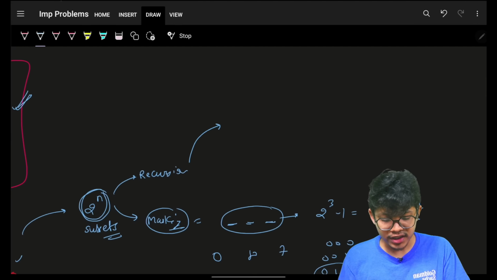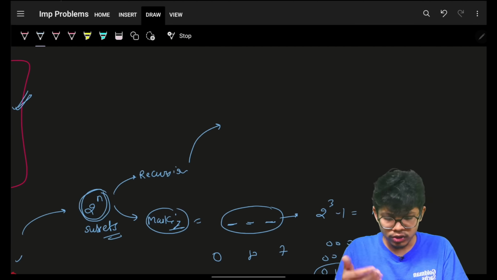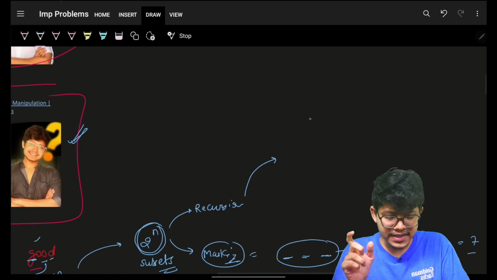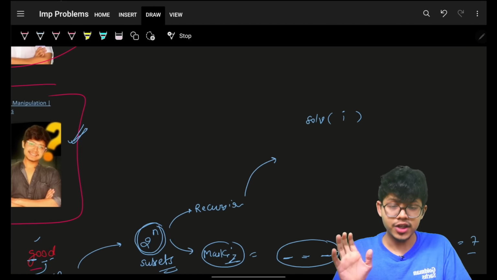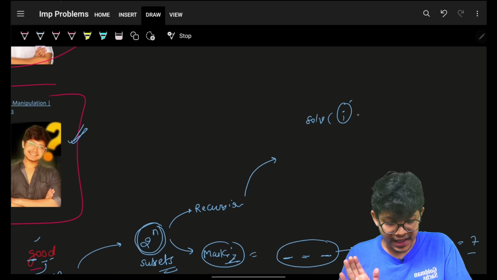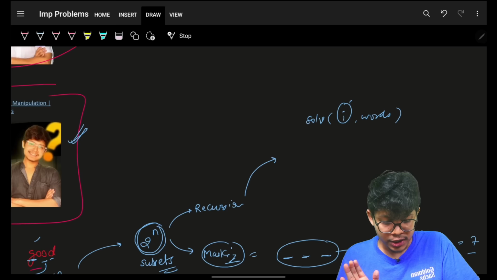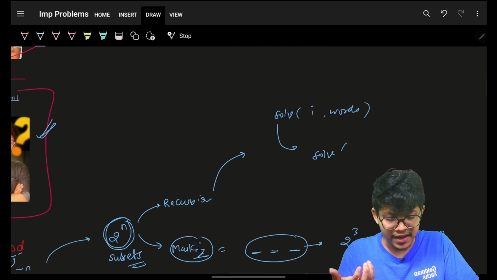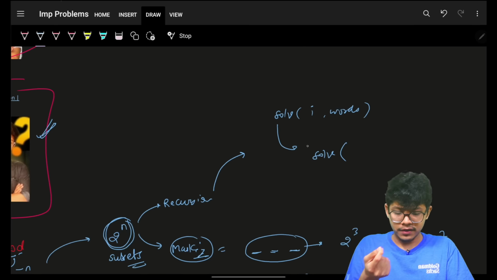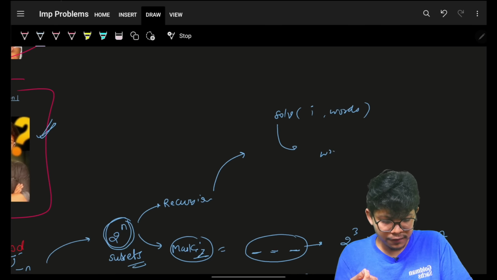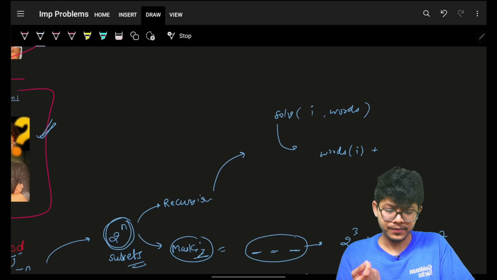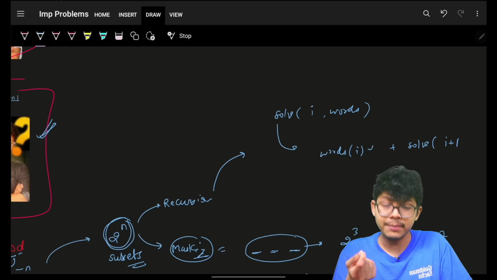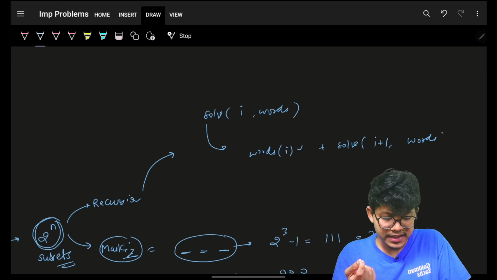And if I choose recursion, we simply know it is a take, not-take approach, right? So I can simply ask my recursion to solve, this is the index, and let's say this is my words vector. I can call my recursion: if I take the specific word, which means words of i is taken, then I go and call for the next word, i plus 1, again passing the same words vector.